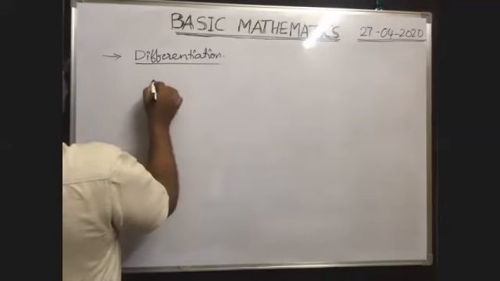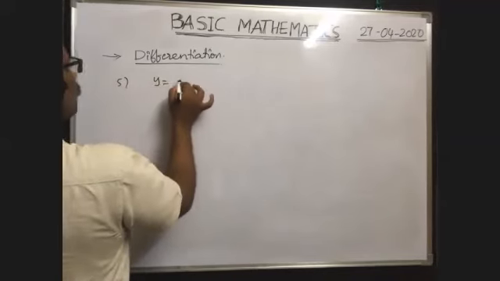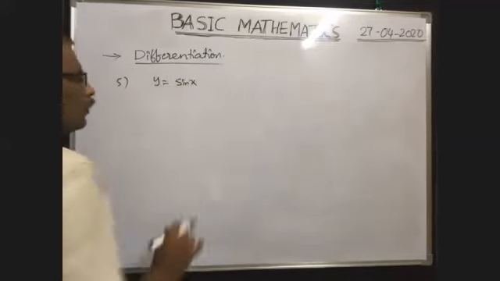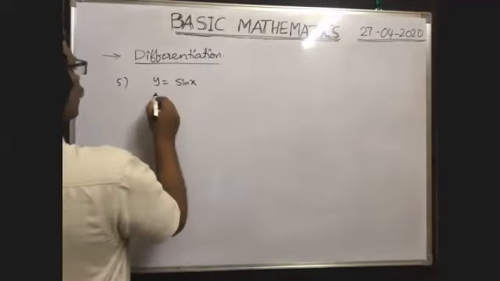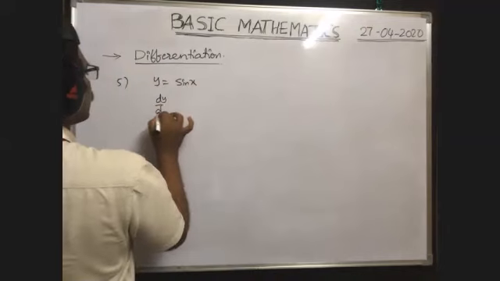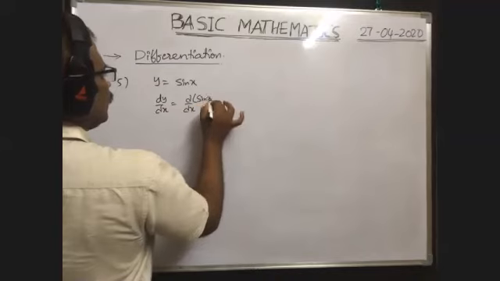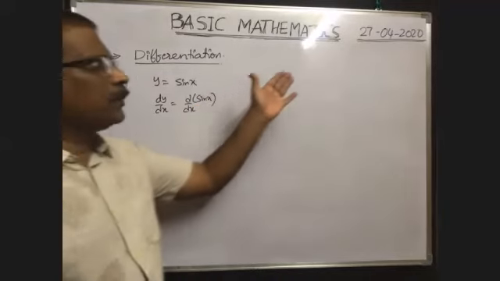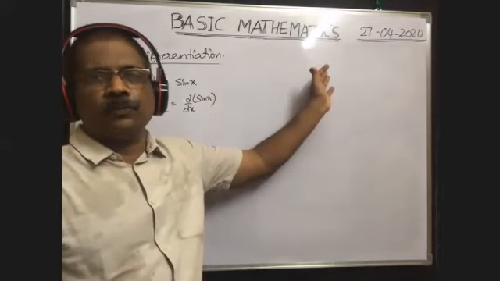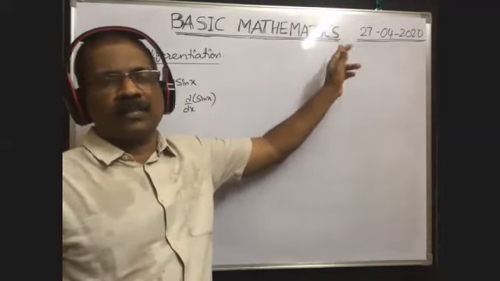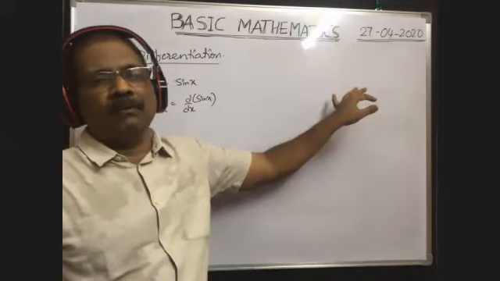Similarly, next example, say example 5, y is equal to sin x is given. Y is equal to sin x. Okay, then what is dy by dx? That means d by dx of y, which is sin x. Here, by using the fundamental formula, dy by dx is equal to limit delta x tends to 0, f of x plus delta x minus f of x by delta x. We use the formula now. With the help of the same formula, we have to do like this.